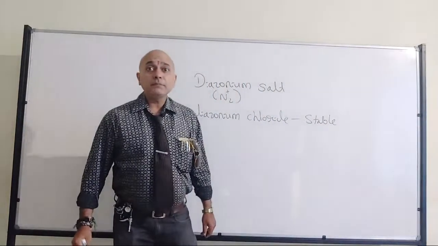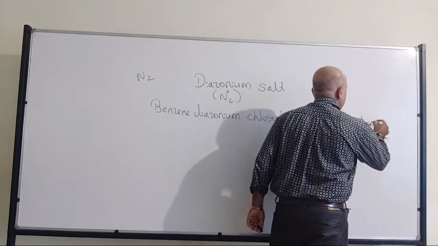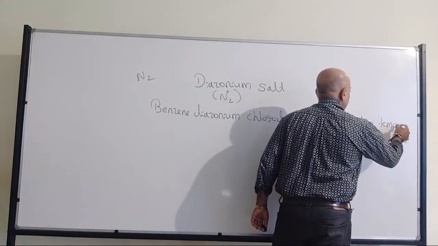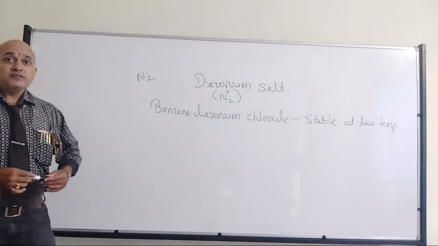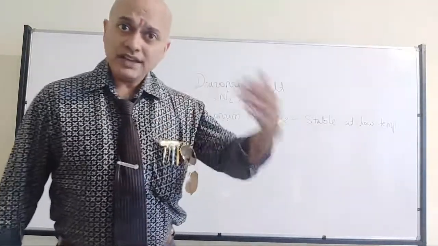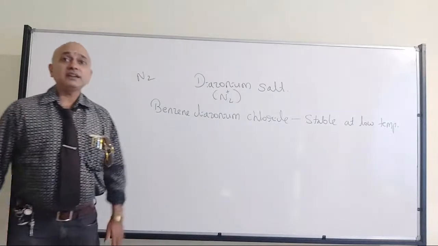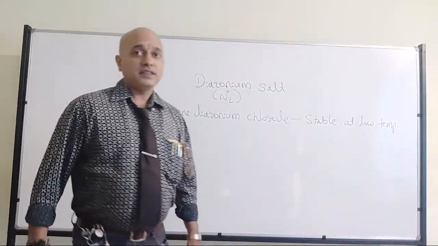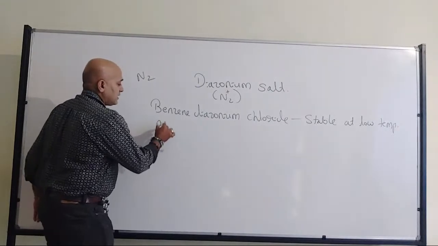But please remember, they are stable at low temperature. Please remember, even other diazonium compounds were not stable even at low temperature. But at least these are the compounds which are stable at low temperature. Right? So therefore, we can make a statement.